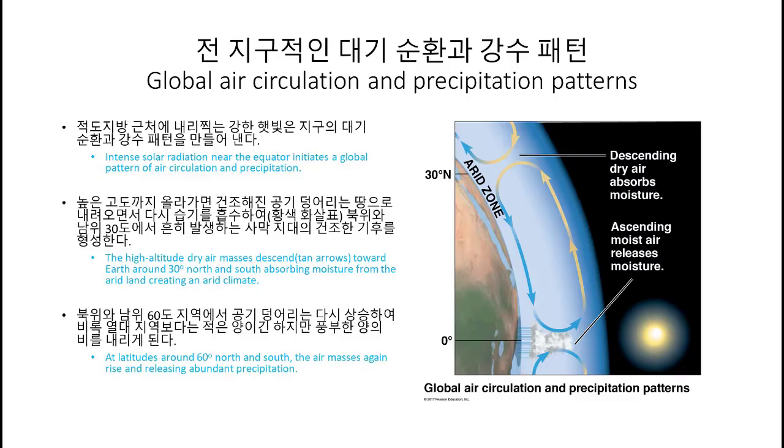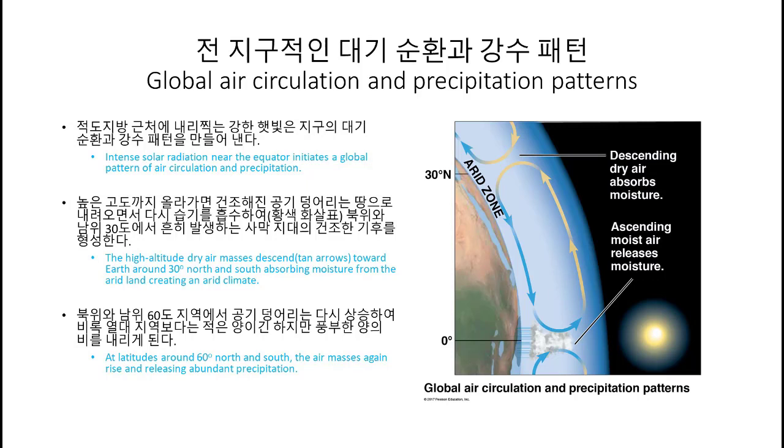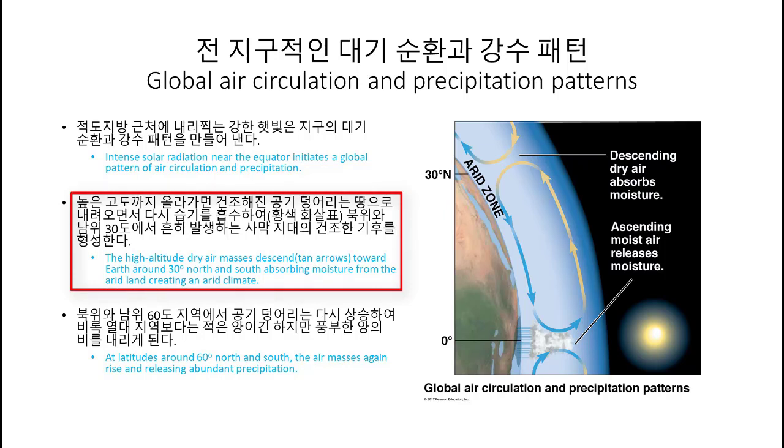Now, the intense solar radiation near the equator initiates a global pattern of air circulation and precipitation, so it starts at the equator. High temperatures in the tropics evaporate water from the Earth's surface and cause warm, wet air masses to rise and flow towards the poles.